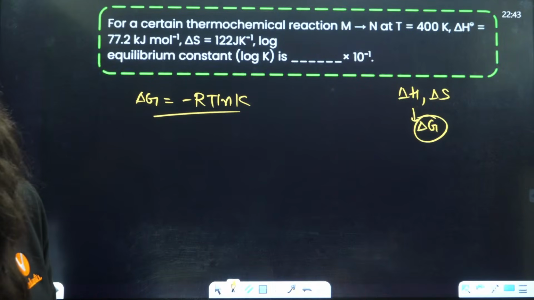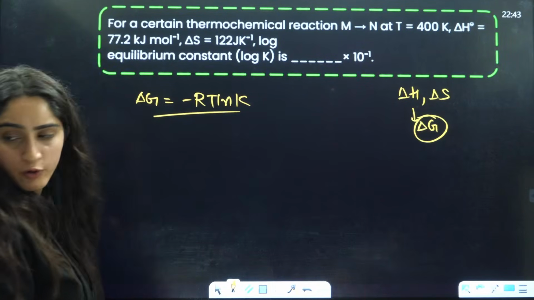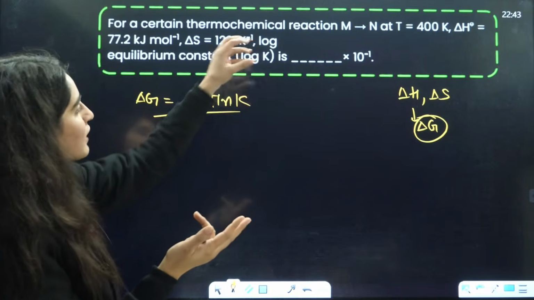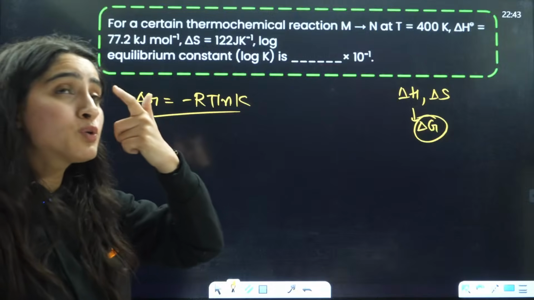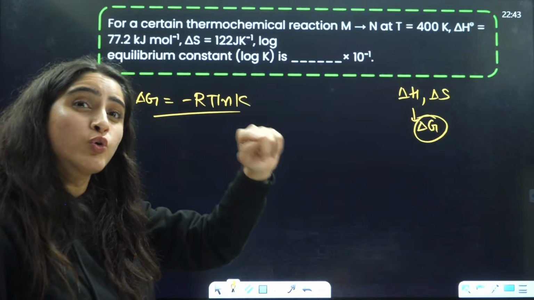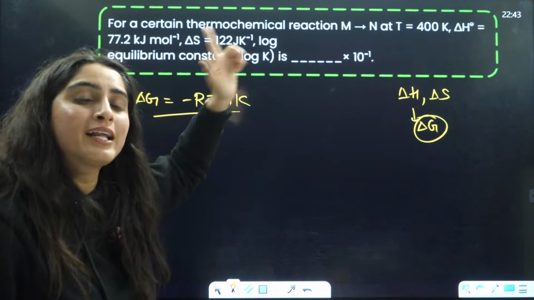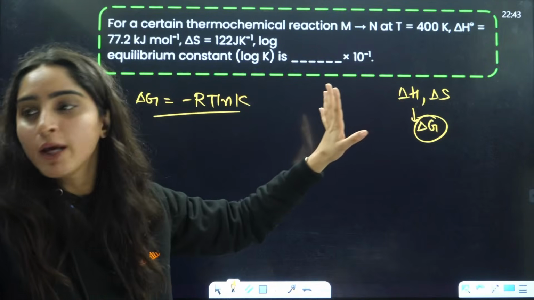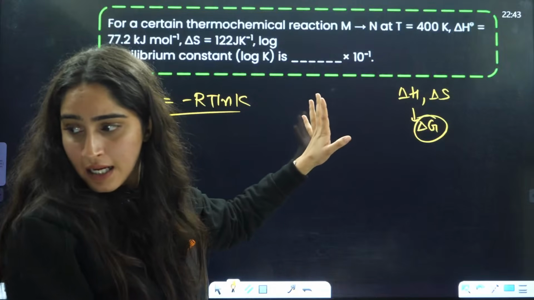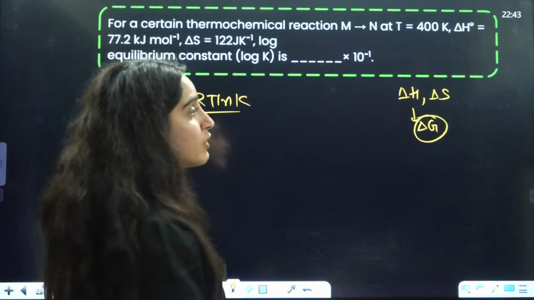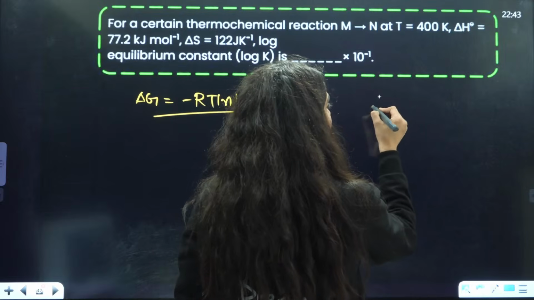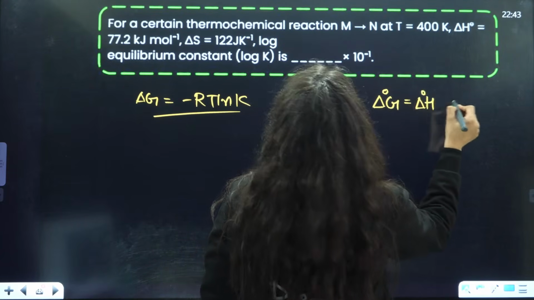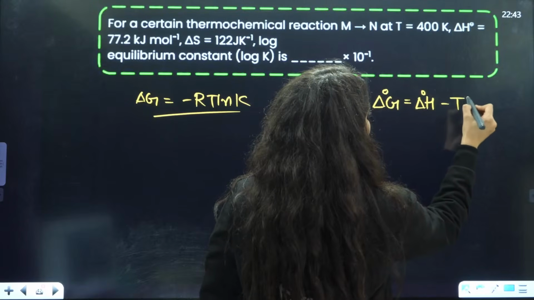Guys, firstly what we will use, right? Firstly, beta, what we will use. From the first, see what they are asking you. They are asking you the equilibrium constant. We know that the equilibrium constant is linked not to entropy, not to enthalpy. It is linked to Gibbs free energy. That means we need to calculate Gibbs free energy firstly. Now, Gibbs free energy will be by the Gibbs Helmholtz equation, that is delta G naught is equal to delta H naught minus T delta S. Minus T delta S.